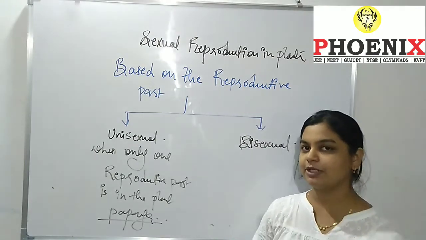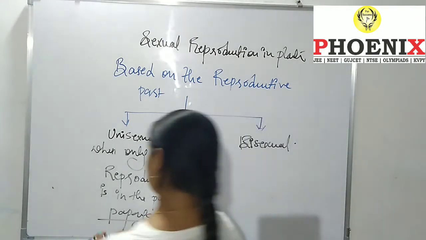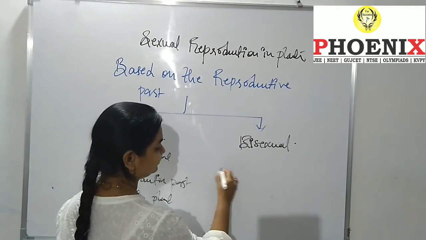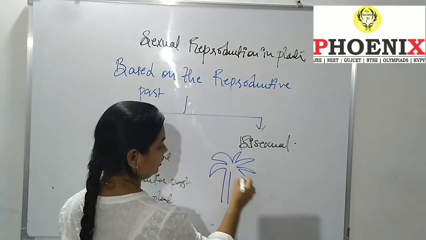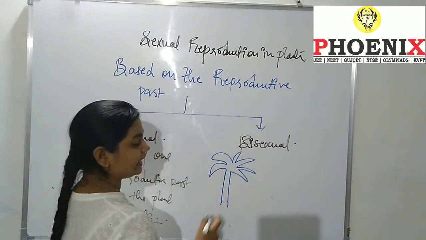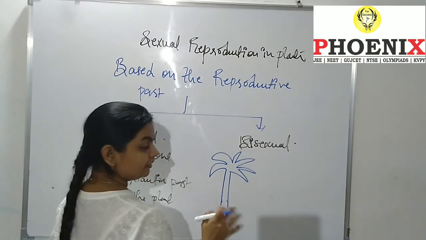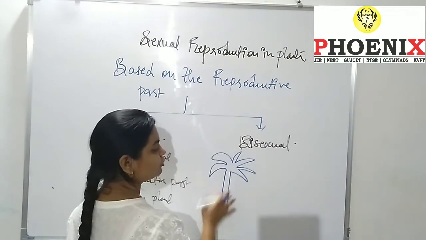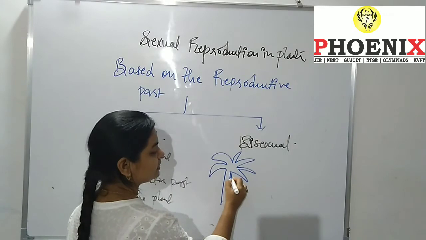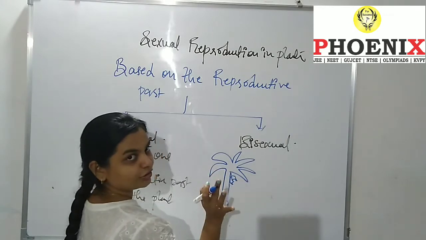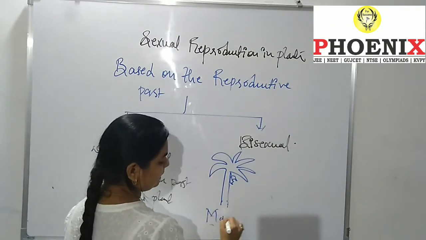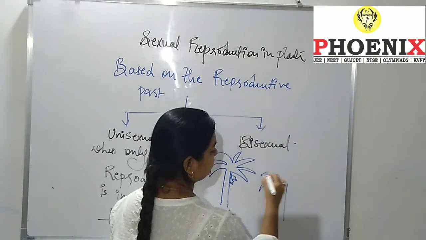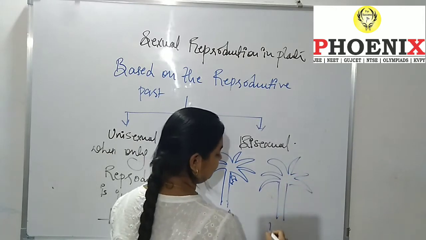I said I will explain to you what had happened. So I just want to give you an example with a diagram. Okay, so this is the papaya plant. Now what happened in this papaya plant? What is happening in her papaya plant is that there is no fruit. There were flowers, but there was no fruit. So I said that this is the male papaya plant. Now beside that there is going to be a female papaya plant.